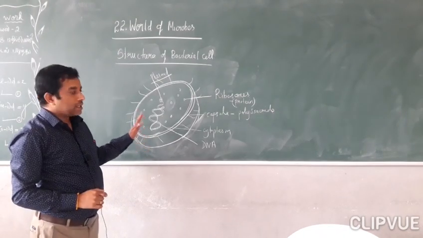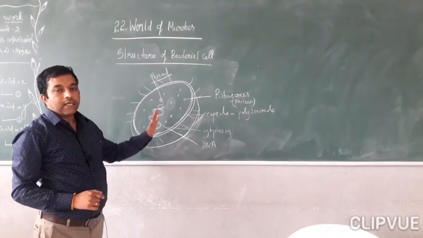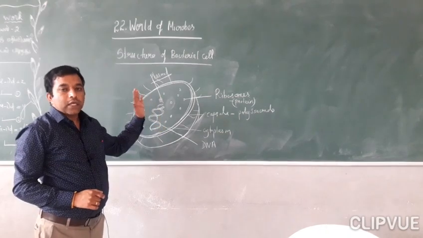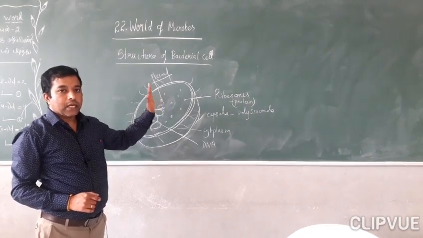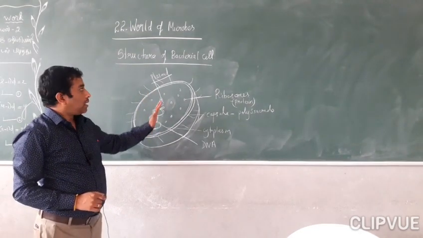I told you it is a single cell. It is also made up of cell wall, cell membrane, plasma membrane, which includes the cytoplasm, ribosomes, DNA and plasmid.